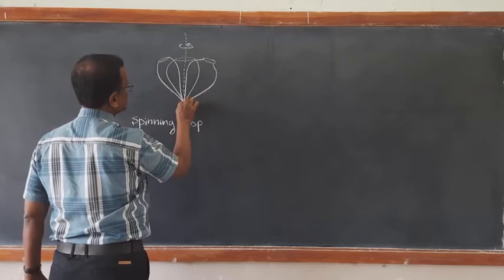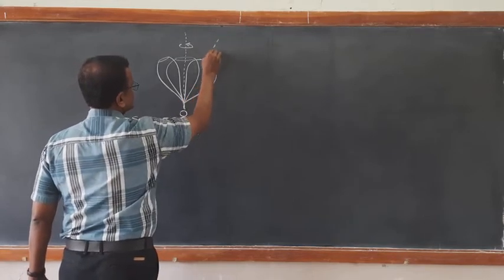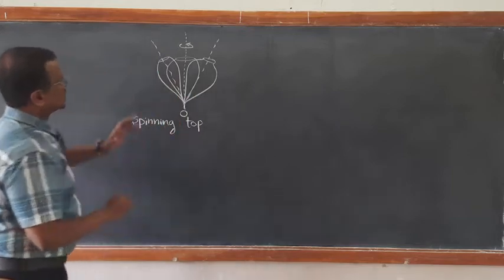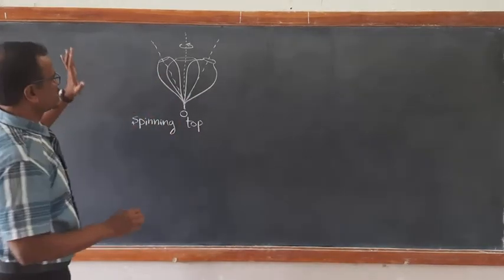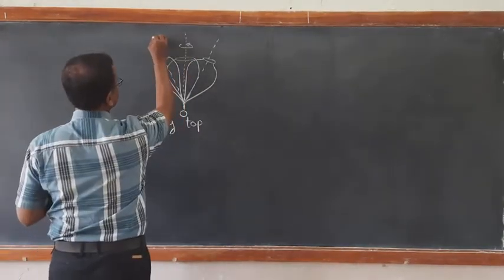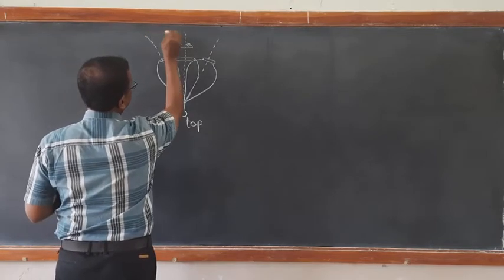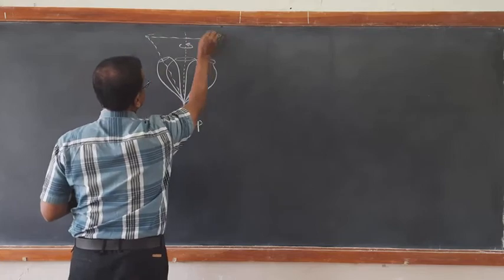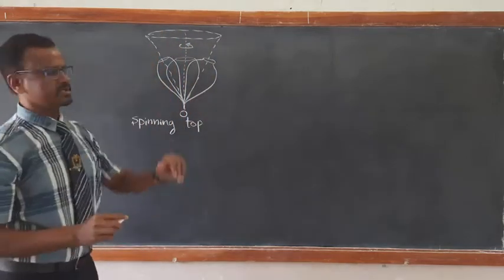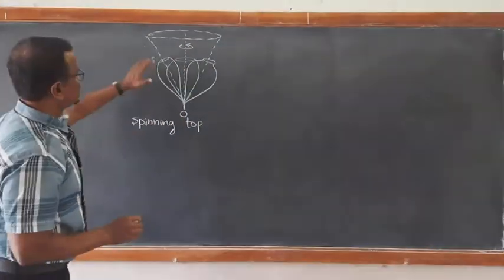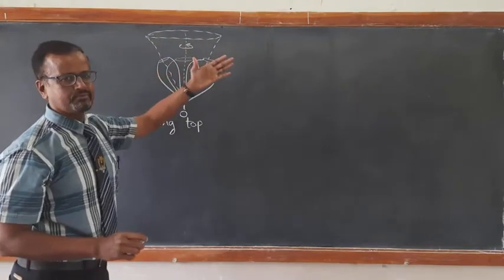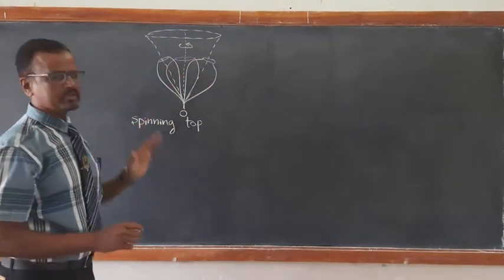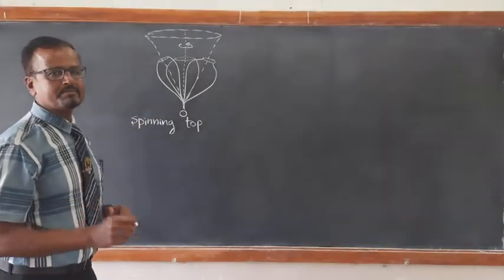So if you draw the axis of rotation, the axis of rotation itself undergoes a certain other kind of motion, it oscillates. If you look at this axis of rotation, it oscillates like this. Must have seen such example. So this movement of axis of rotation about the fixed point is called precession.